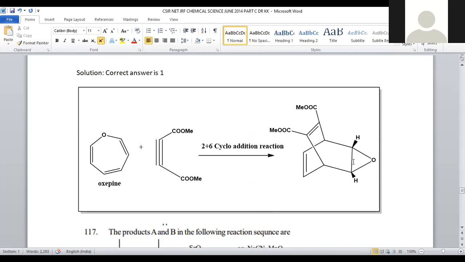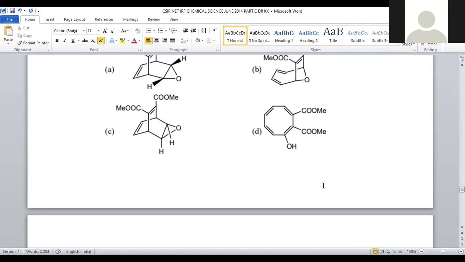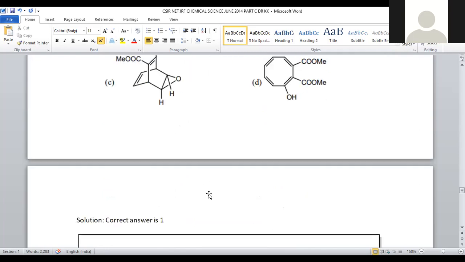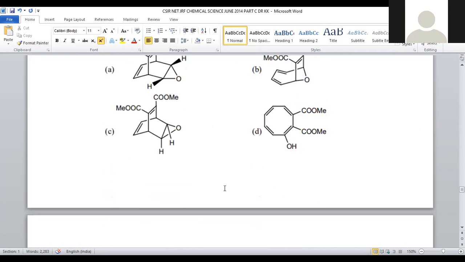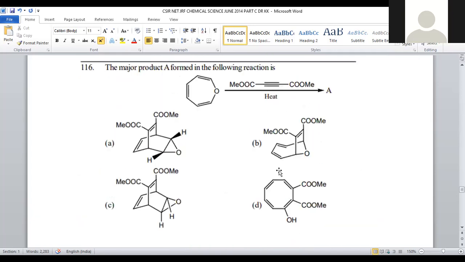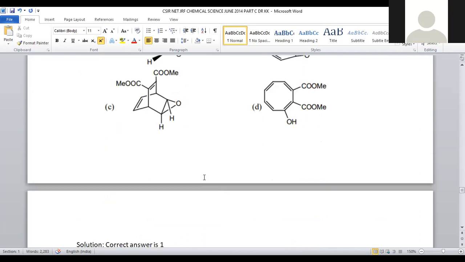so that it turns into a norbornadiene system with an epoxide ring. This is said to be a 3-membered ring with an oxygen heteroatom, called an epoxide. This epoxide ring originates at this terminal center of the norbornadiene, right? That is clearly observed in option number 1, right? So this is a kind of reaction where the 2 plus 6 cycloaddition reaction was carried out, so that we will achieve the adduct product in this manner. So compound number 1 is the correct answer for question number 116.